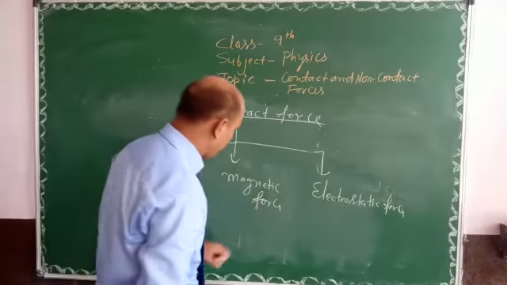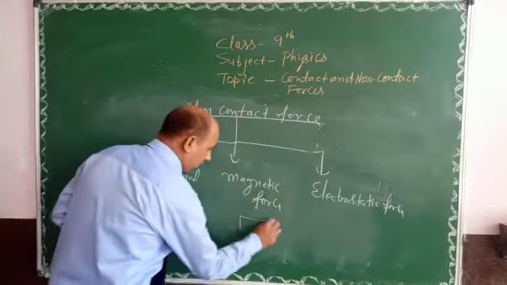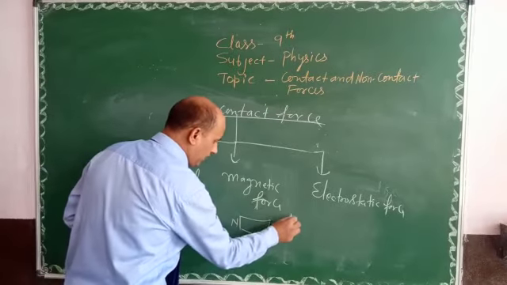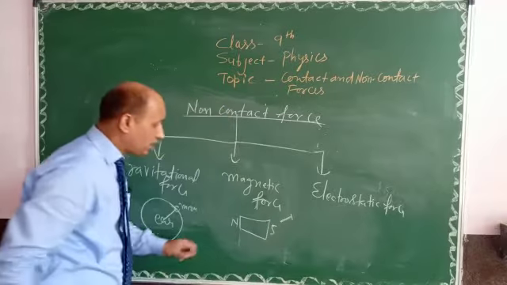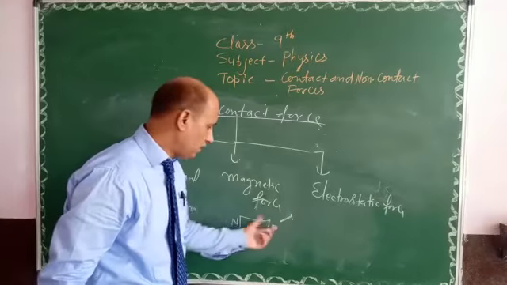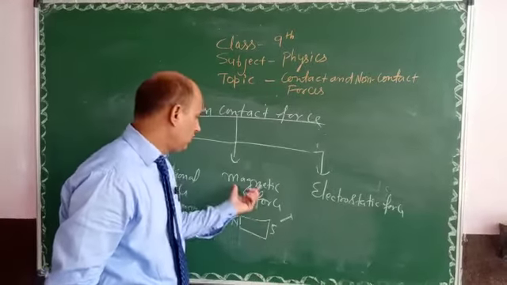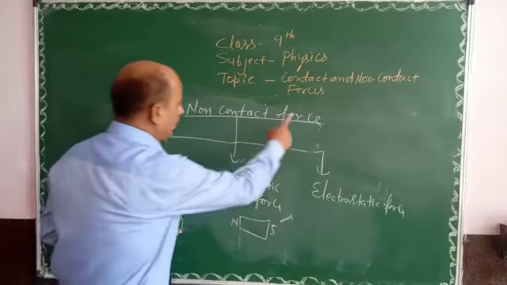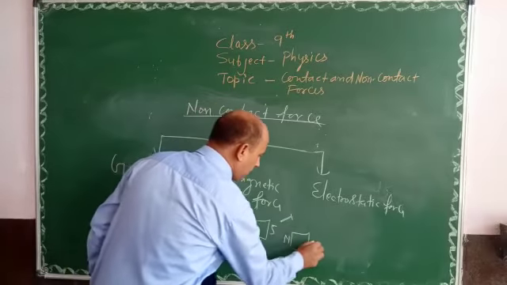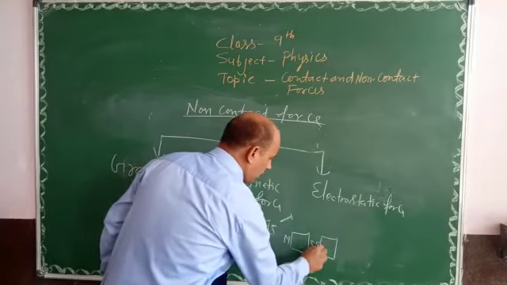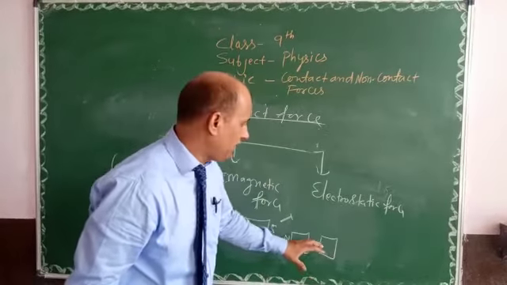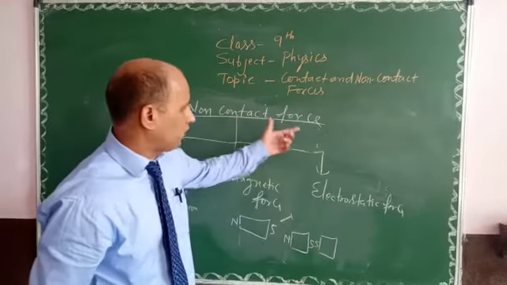Same with magnetic force. Suppose we have a magnet, North Pole, South Pole, and bring an iron nail over here. Without touching, it feels the force of attraction. It will attract the nail toward the magnet without touching. That is why these are called non-contact forces. And suppose you bring two magnets together, the same poles will repel. There will be repulsion. So without touching, a force comes into play. That force is known as non-contact force.